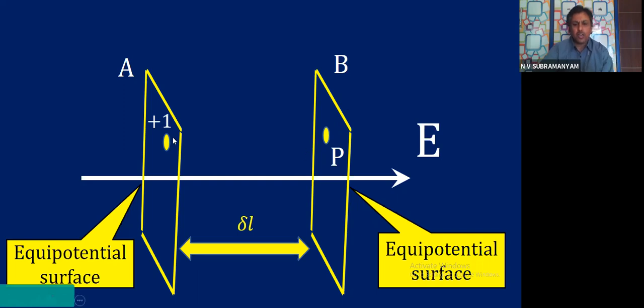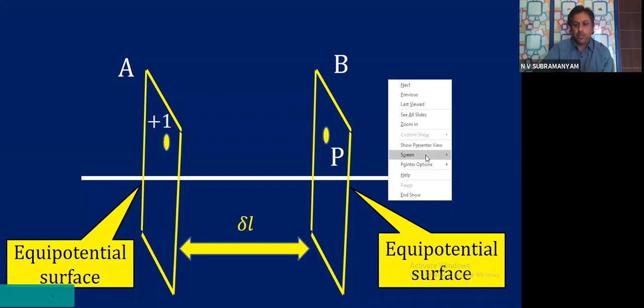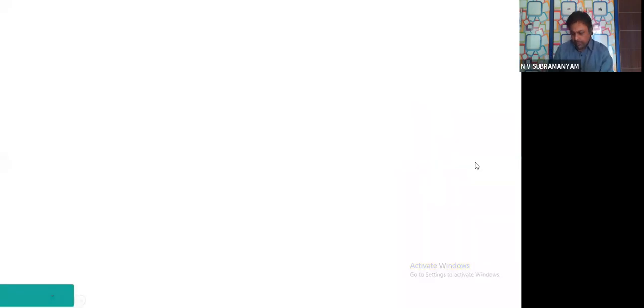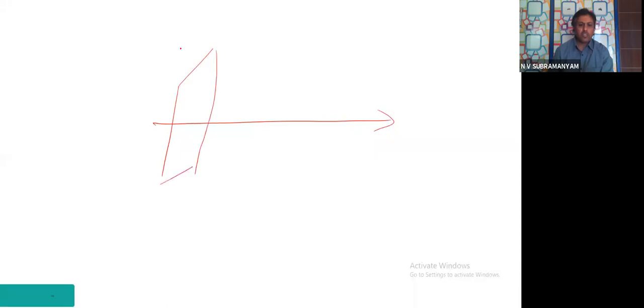To move the charge against the force, in our earlier screen I showed you the field is there, and the two surfaces are there, A and B. Plus one charge was experiencing some force in this direction, the electric field force, and that force we got as E. Now I am trying to move it in this direction.